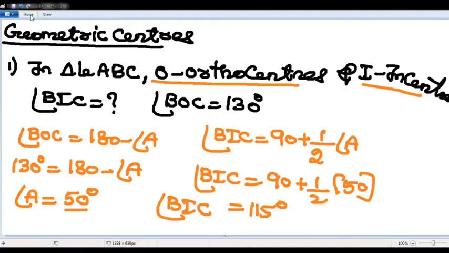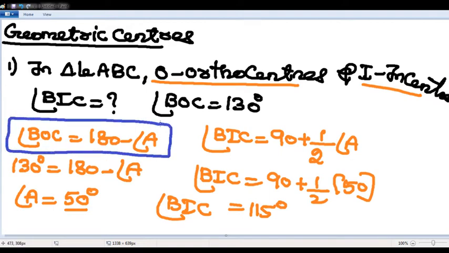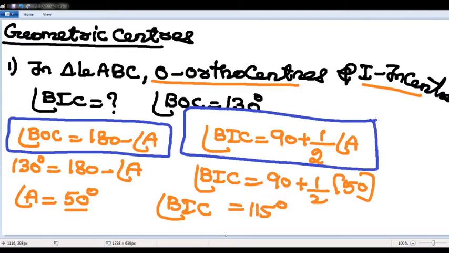Now, why this first question? The first question discusses two important properties. If O is the orthocenter, angle BOC is 180 minus angle A. If I is the incenter, angle BIC is 90 plus half angle A. I hope it is clear.